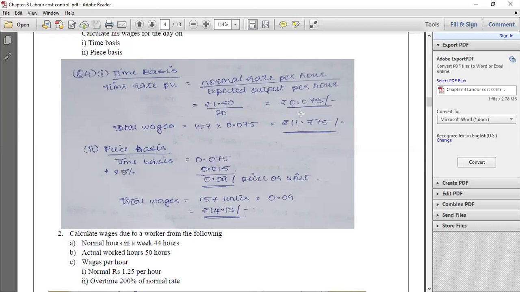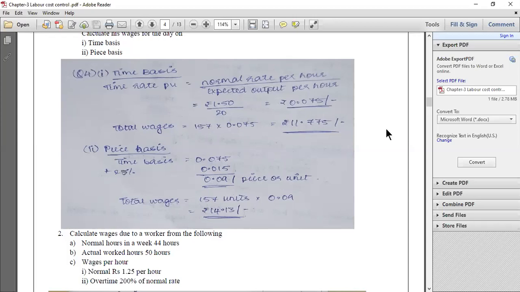So to this 0.075, we have to add 20%. 20% on 0.075 will be 0.015 rupees. So 0.075 plus 0.015 put together, you will get 0.09 per unit of output. That means under piece rate system, if the laborer manufactures 1 unit of output, the owner has to pay 0.09 rupees. So totally how many units has he manufactured? 157 units. So you have to multiply 157 units into 0.09. You will get wages as 14.13 rupees per day.